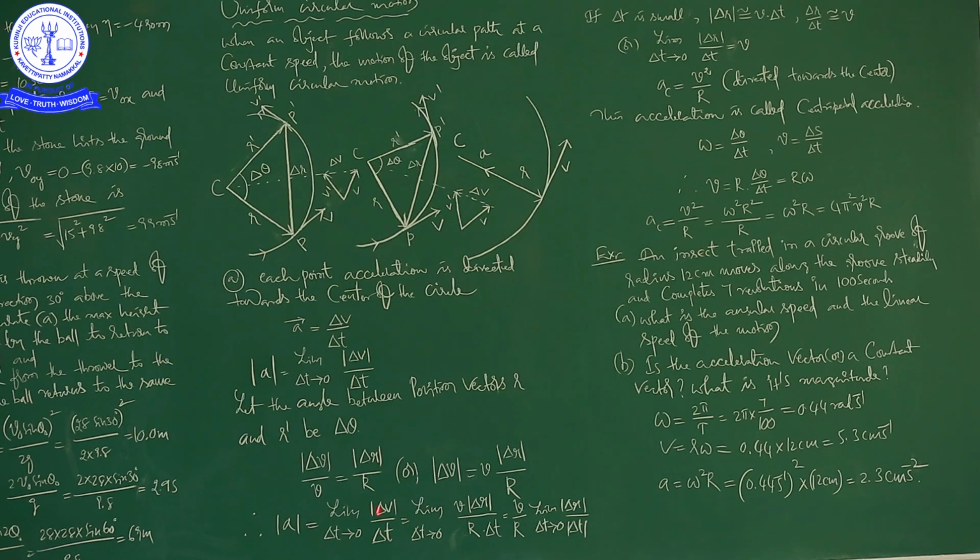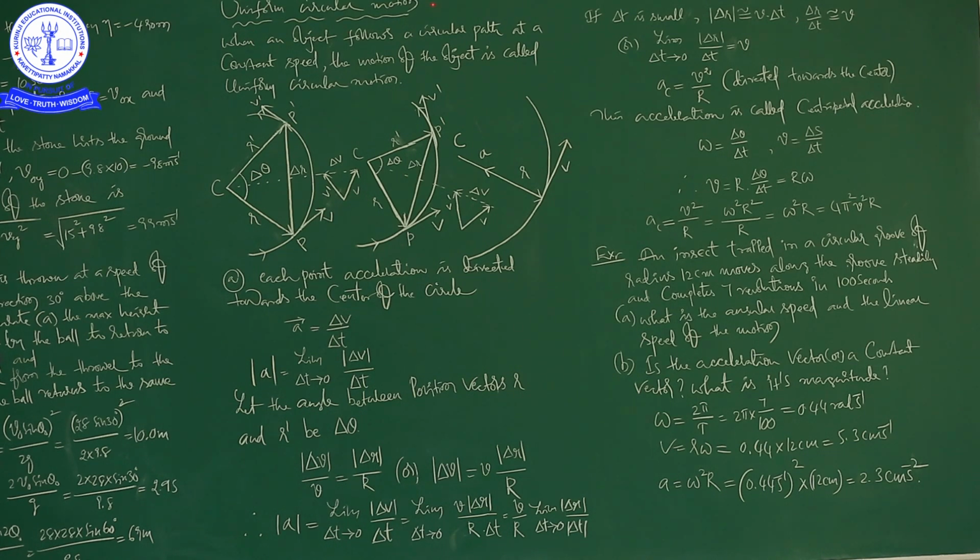After understanding this complete topic, you will come to know what is circular motion, what about the change in position of a body when it is in circular motion, what about the velocity change of a body, and what about the acceleration of a body when it is in circular motion. These all the things we will come across after completion of this discussion. Till now I told you only what is motion and basically what is circular motion.